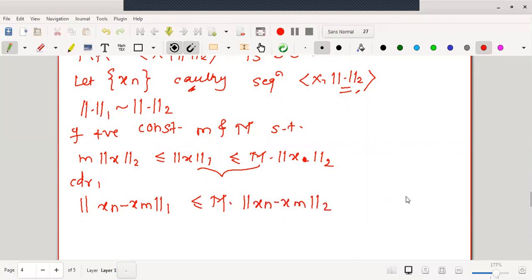Is that fine? This is for any m, n greater than or equal to some stage capital N, say.